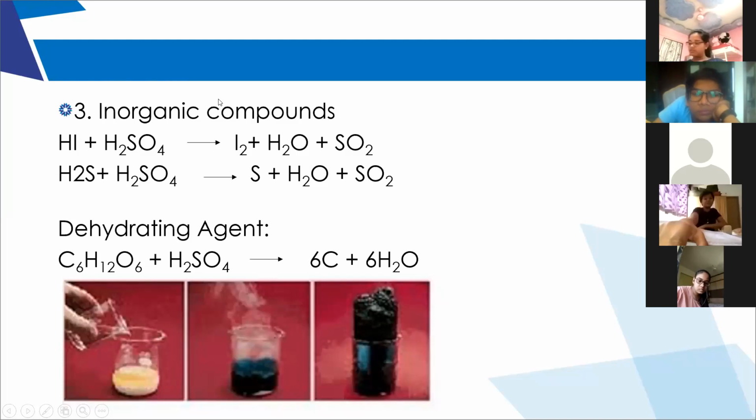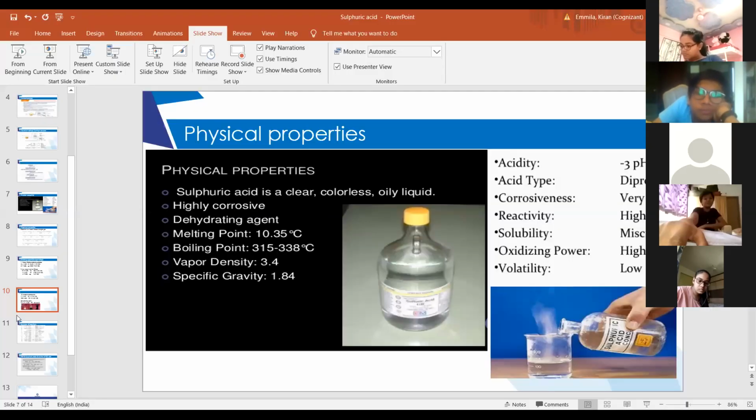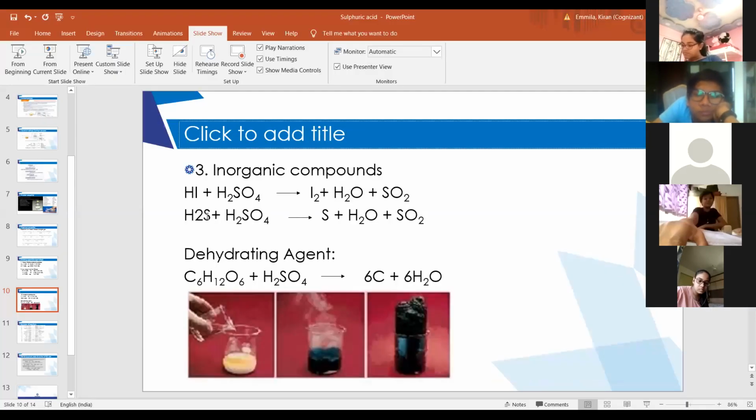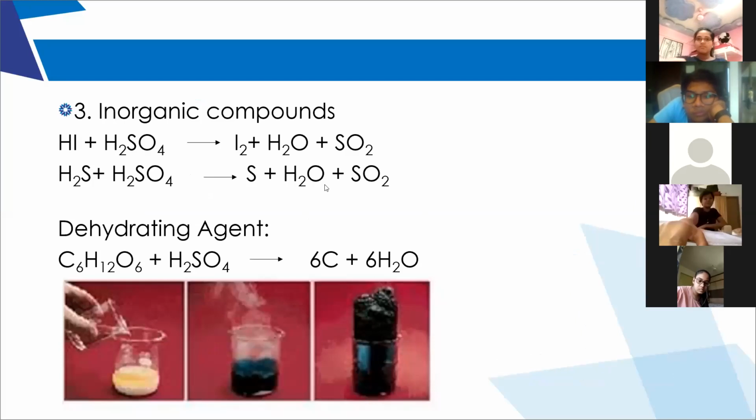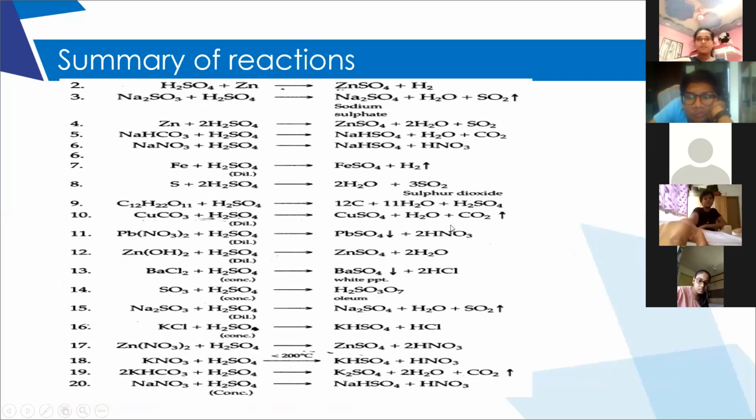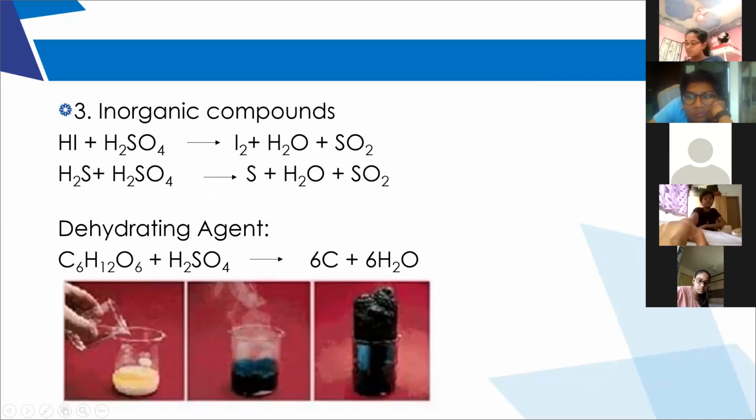If we are taking hydrogen sulfide, it is forming sulfur, right? Sulfur. Write the reaction with chlorine, hydrogen chloride: HCl plus H2SO4.